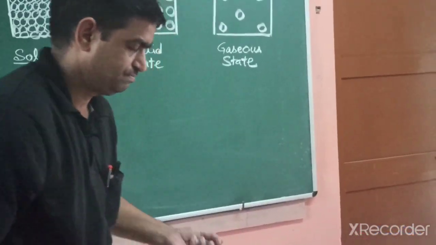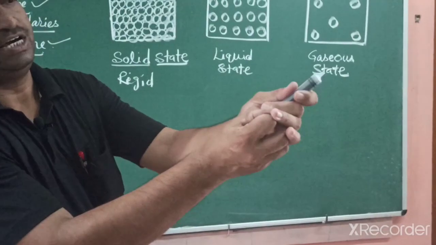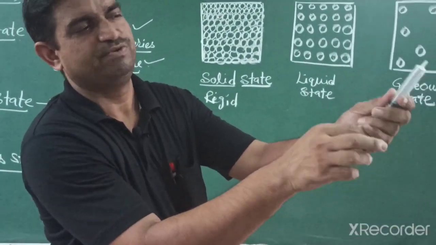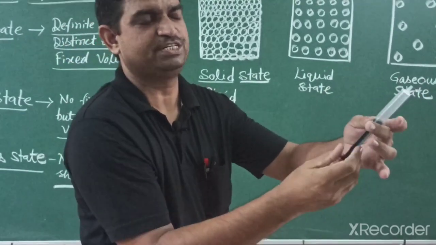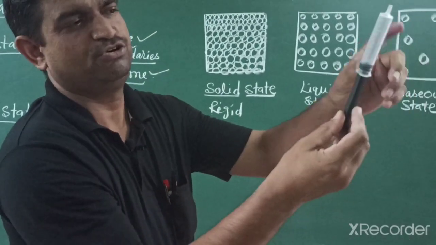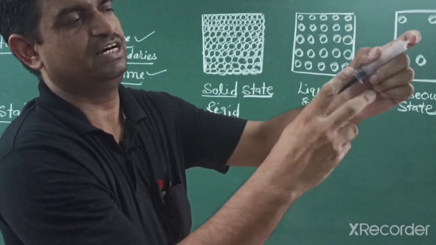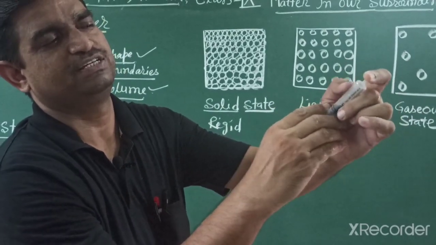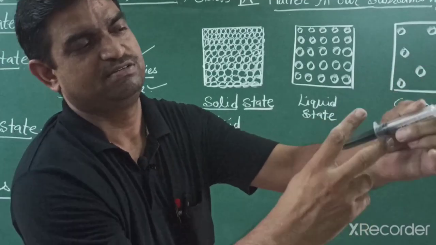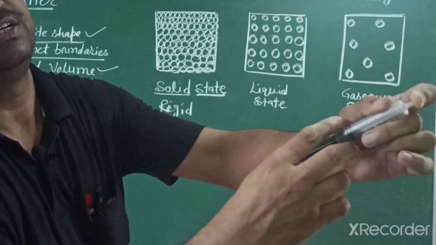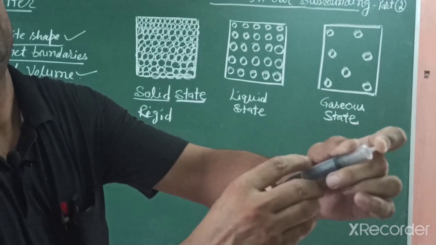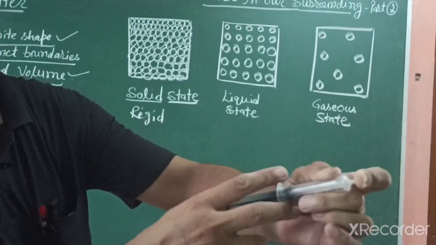But for gas, if I remove the piston, this is a vacant space. In this vacant space, gas is filled. There is no water. If I apply the finger and try to push, then it is compressed. When I remove it, it comes back again. It automatically comes back. Why? Due to the gaseous pressure.